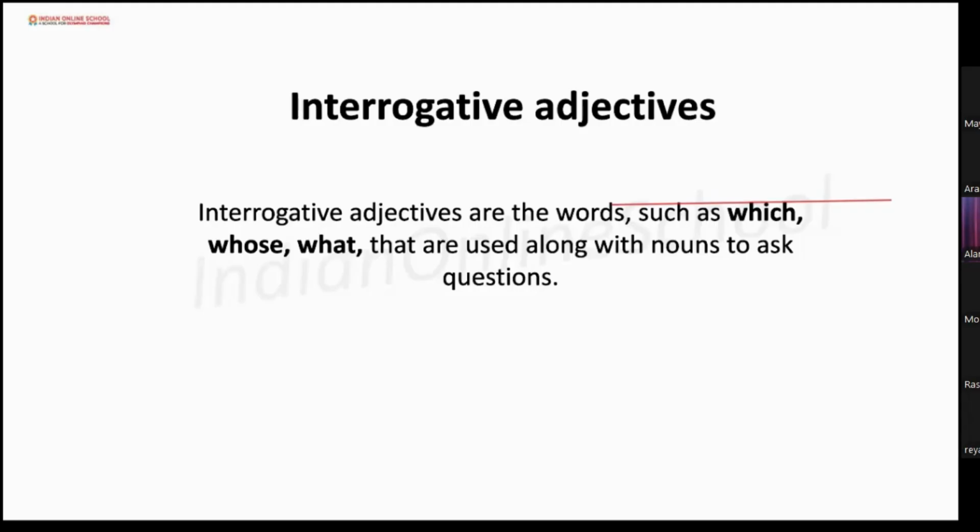Rayansh, can you give me one example of interrogative adjective? Yes. Ma'am, what is this? Okay. Which one is the interrogative adjective here? What. Very good.